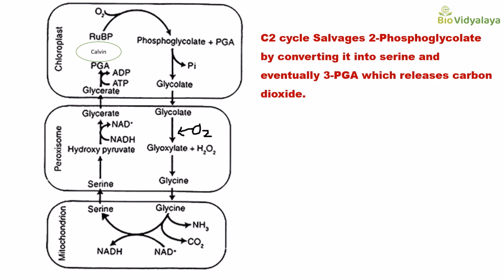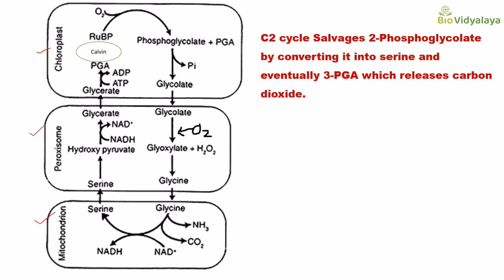In photorespiration, 3 organelles are involved: chloroplast, peroxisome, and mitochondria. Please try to remember these names in correct order. The 3 organelles involved in photorespiration are chloroplast, peroxisome, and mitochondria. Okay.